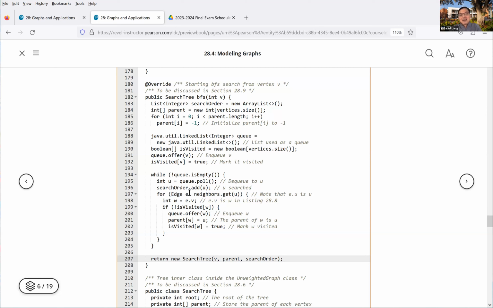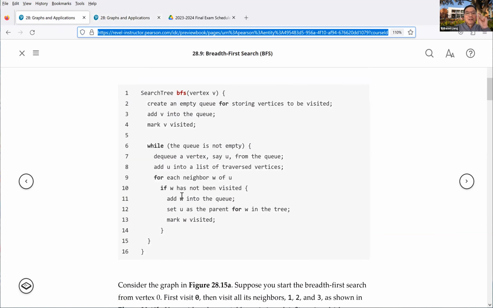So you get this edge right here. This is the edge neighbors, you get all these edges. For this edge e has u, v. This u is actually this u, so here e.u is u, and here e.v, let's call e.v is w. So this one is w here.